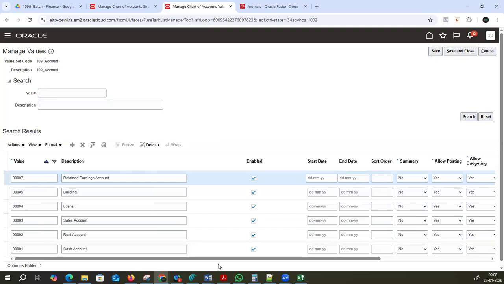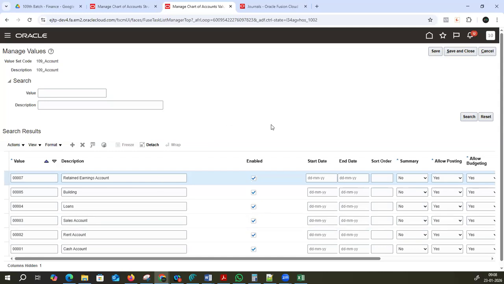Whenever we plan to close the books, say on 31st December we close the 2025 year, at that point this account will help you transfer the balances of revenues, expenses, and all these transactions from one account to another, or to nullify them.